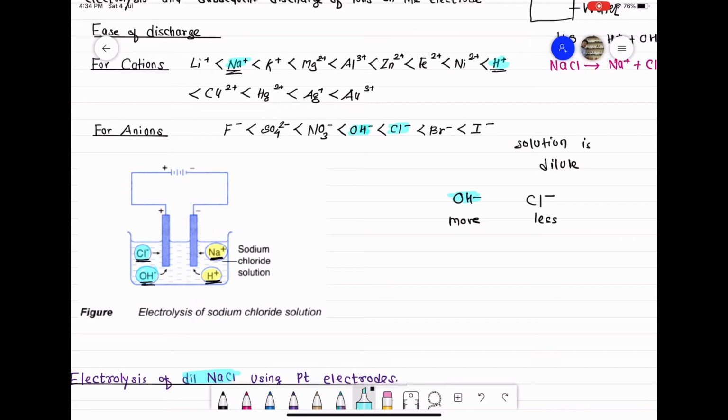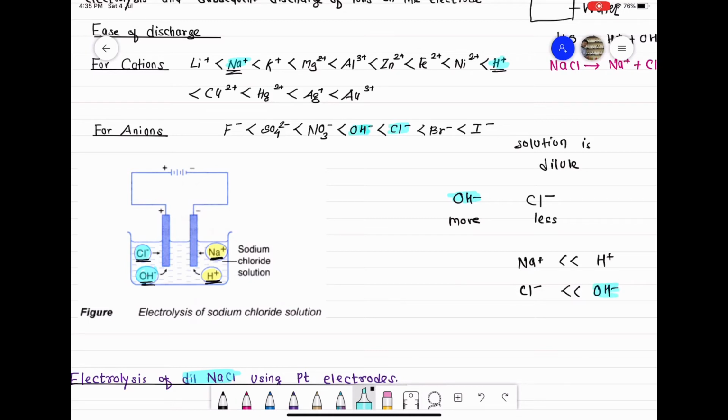So the dilute solution contains Na plus and Cl minus, and from water H plus and OH minus. So since NaCl is less in quantity, the number of H plus ions is very large, and the number of OH minus ions is very large as compared to Cl minus ions. Okay, so preference here will go to the OH minus ion because it is large in number.